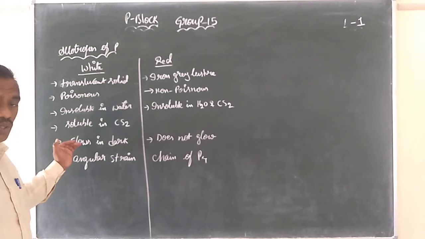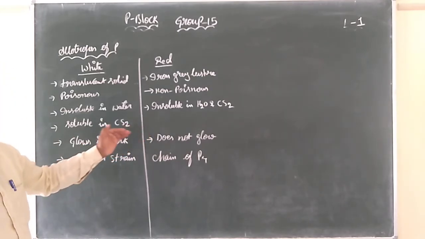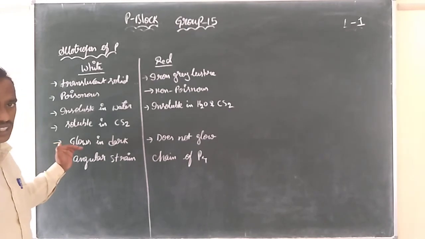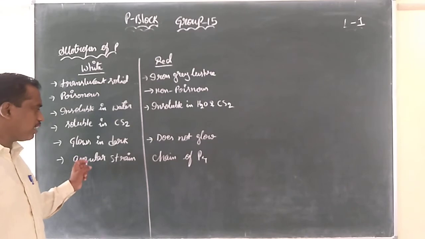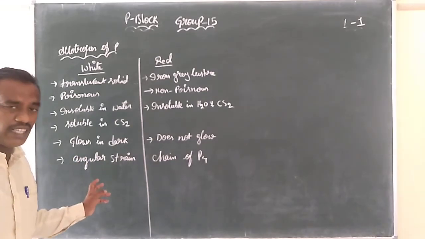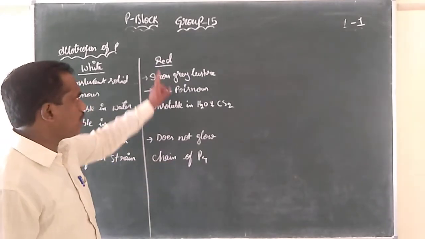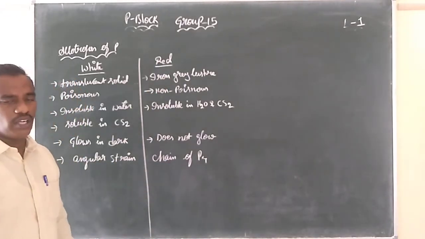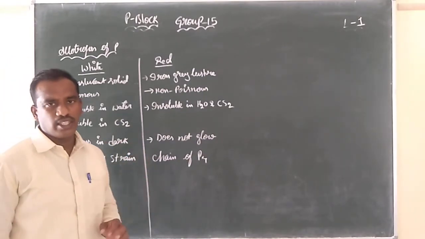Red phosphorus does not show glowing in the dark, but white phosphorus shows chemiluminescence. There is an angular strain of 60 degrees in the P4 molecule, and it is highly unstable. In red phosphorus there is no angular strain, so it is more stable, hence it is non-poisonous in nature.